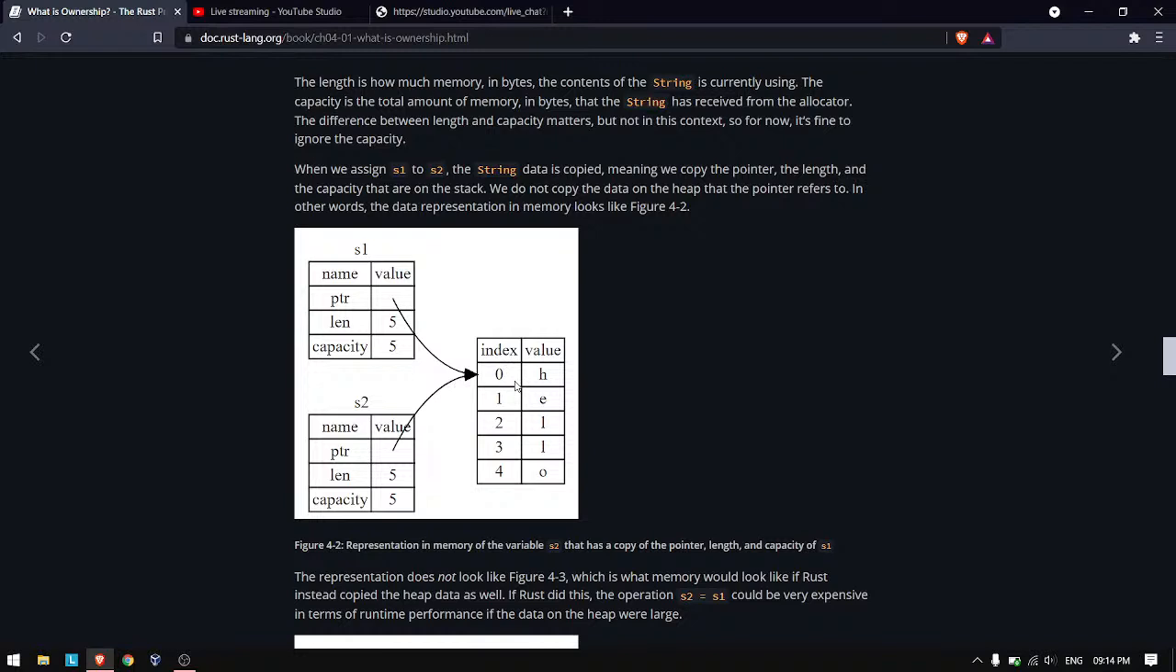But can you see a problem here? If s1 goes out of scope, but s2 is still pointing to that address, there is a chance that we might double free the memory, which is not good. It is another security issue, or we can say a memory corruption issue.